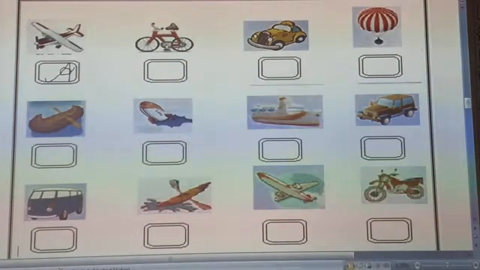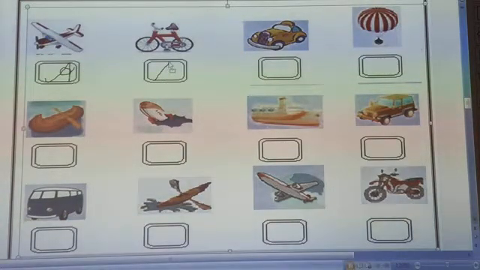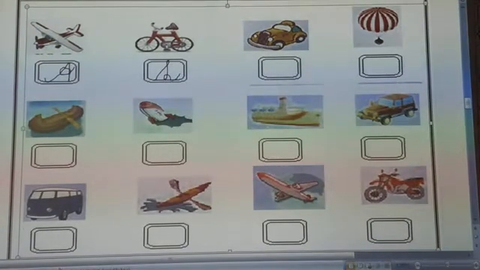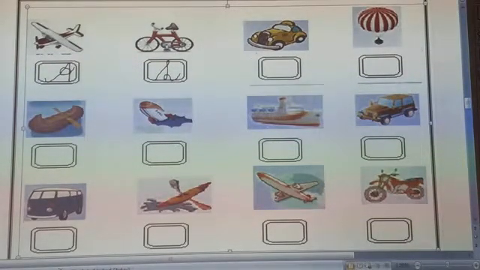This is bicycle, and bicycle can run on a road, on a land. So we have to write here L for land transport. Okay. Next is, which transport is this?